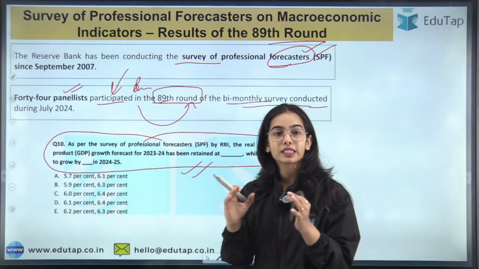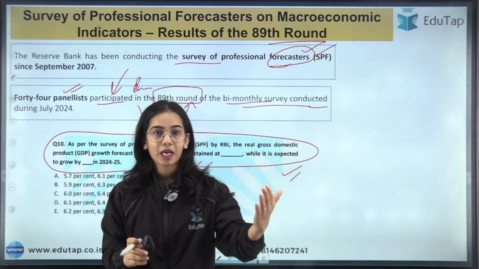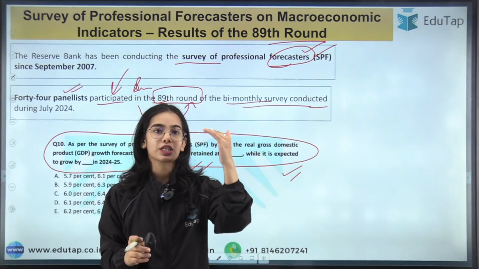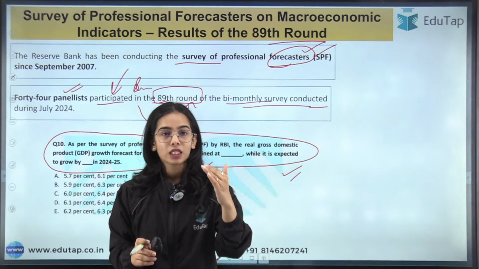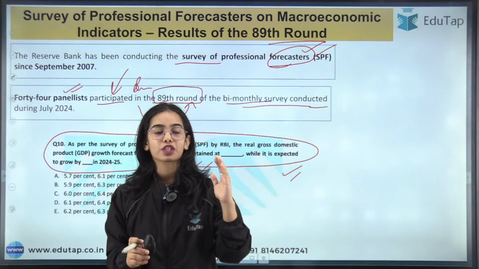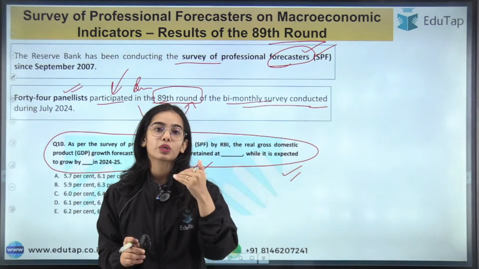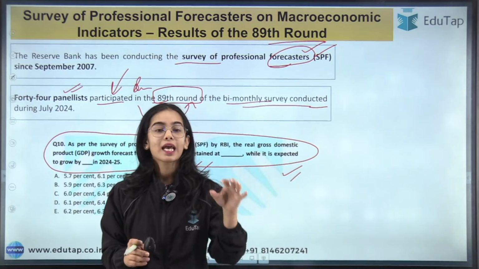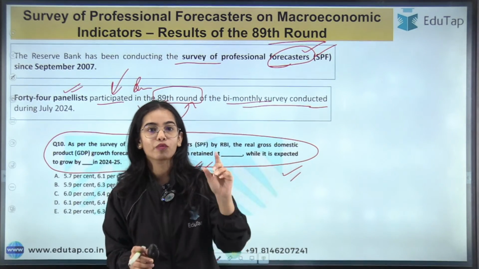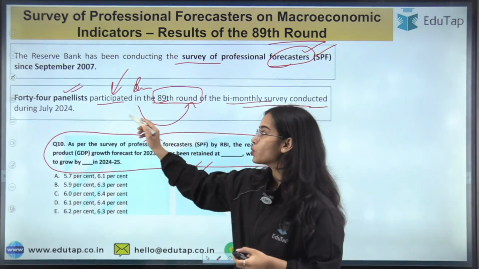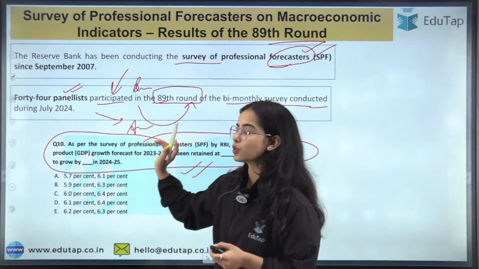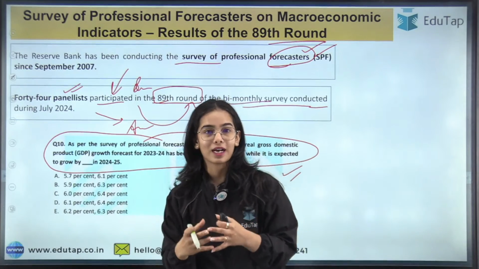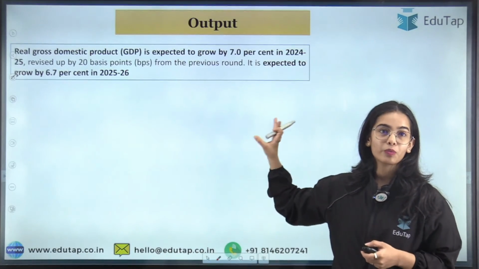Like the Monetary Policy Committee meeting happens bi-monthly, similarly surveys such as the survey of professional forecasters, the consumer confidence survey and the inflation expectation survey are also conducted on a bi-monthly basis, and the recent survey happened in July 2024, whose result has been released in August 2024. So this is the whole idea. Till now I hope everything is clear.